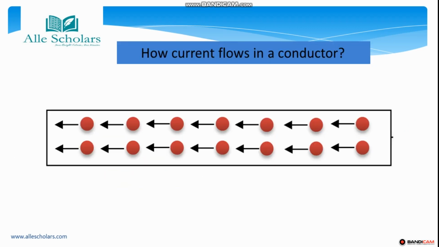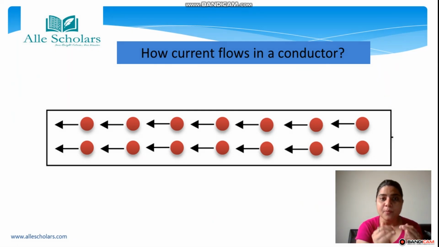The next topic is how current flows in a conductor. As we have already discussed, an atom is composed of electrons, protons and neutrons.